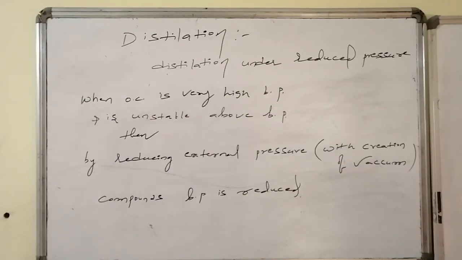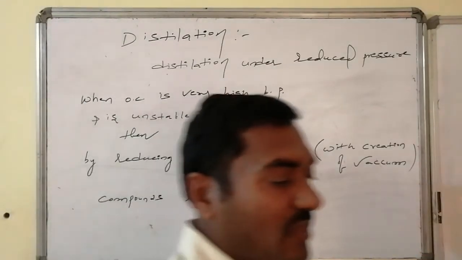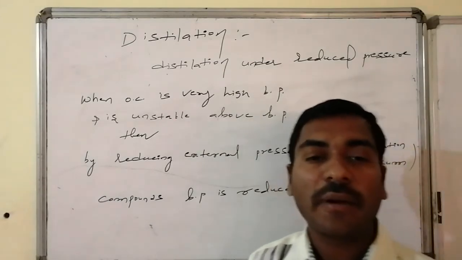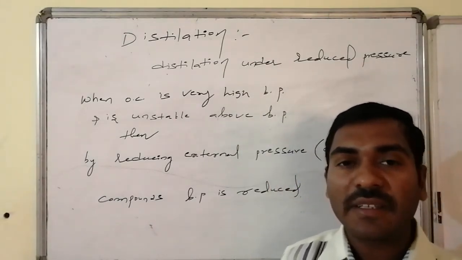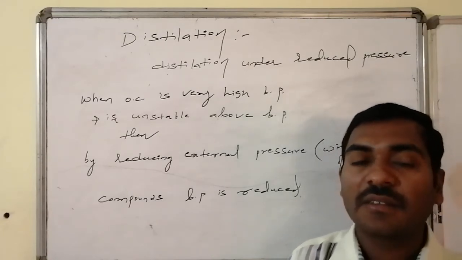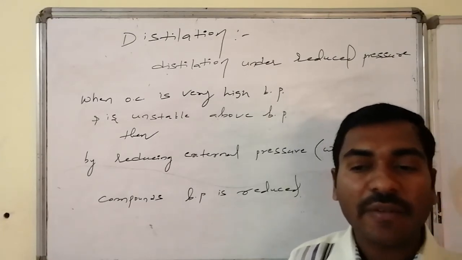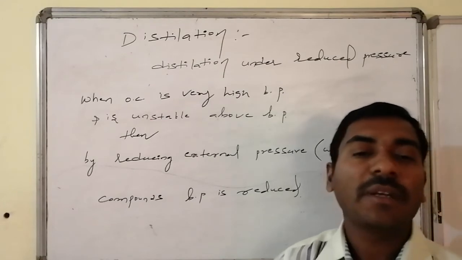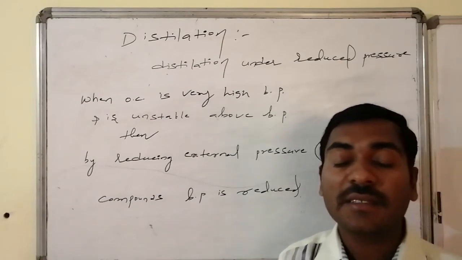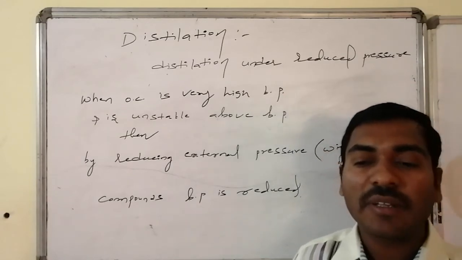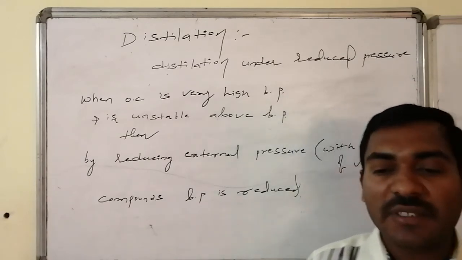The next is distillation under reduced pressure. When an organic compound has a higher boiling point and to reach that boiling point it requires a high amount of heat energy, or if it has very low stability at the boiling point, if it is unstable, then under these conditions separation of the organic compound is done under reduced pressure conditions.